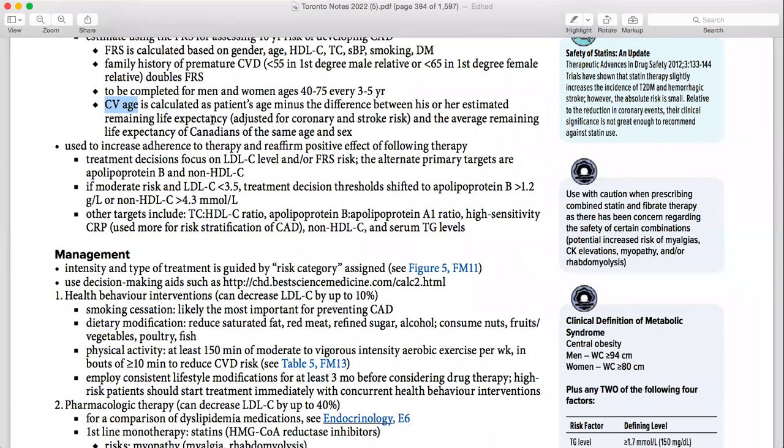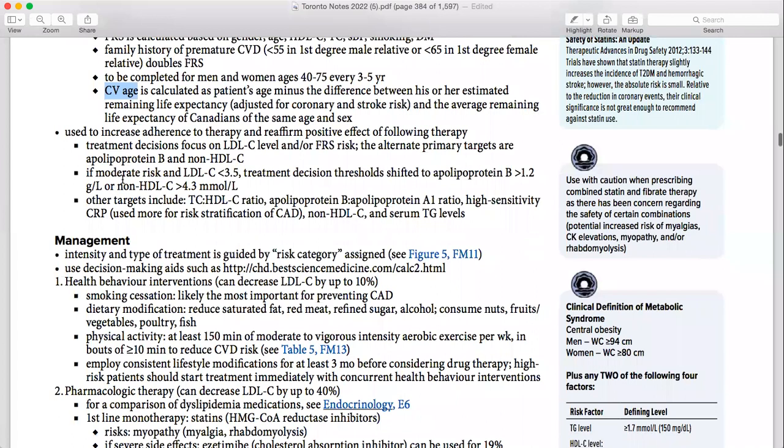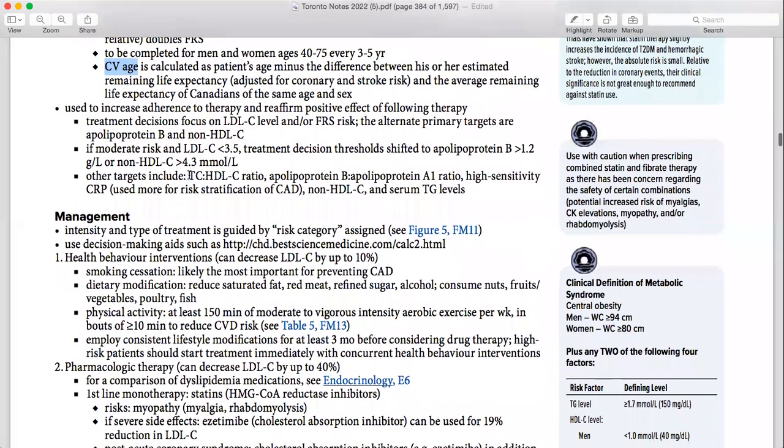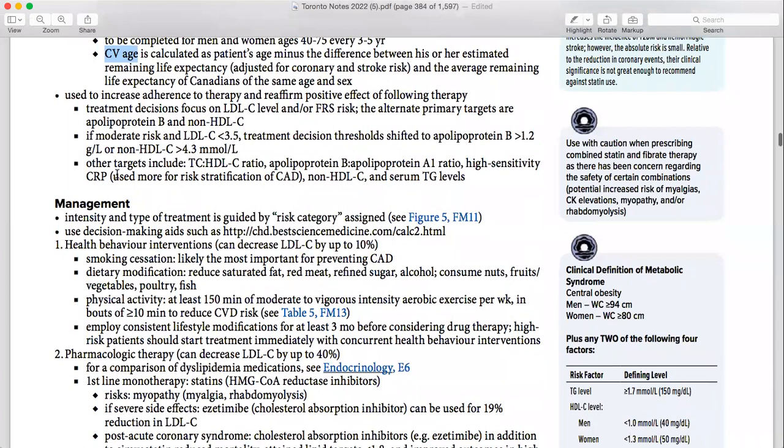So it is kind of important because sometimes they can ask you in MCQs. I'm not saying it's definitely that, but if they ask you, it is used to increase adherence to the therapy and reaffirm the positive effect of the following therapy, then treatment with the LDL, and if intermediate risk and LDL is less than 3.5 decision threshold, shift to apolipoprotein, and others are basically total cholesterol, HDL, apolipoprotein. So you need to know when to increase adherence to therapy, and when you are going to start with the following therapy.